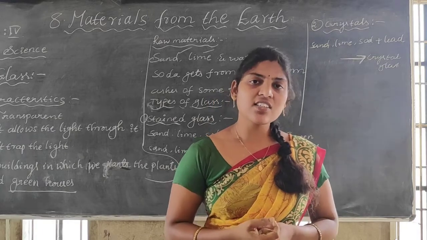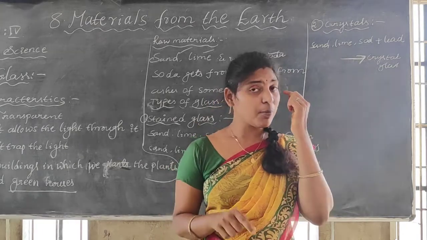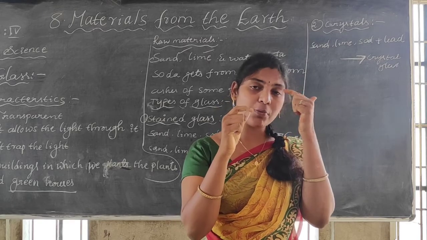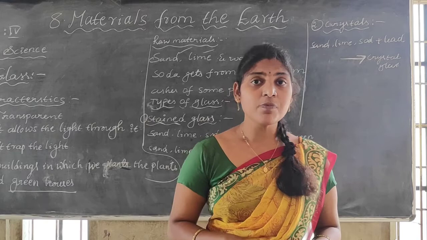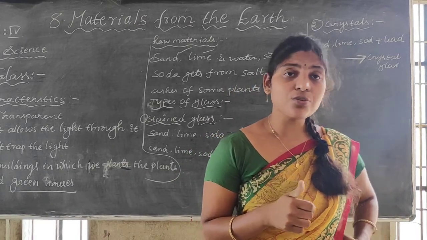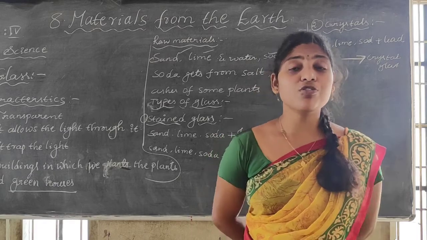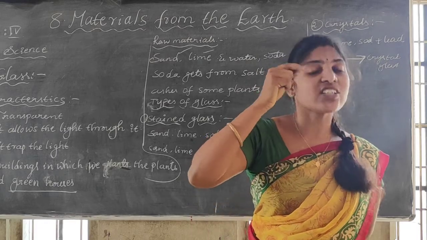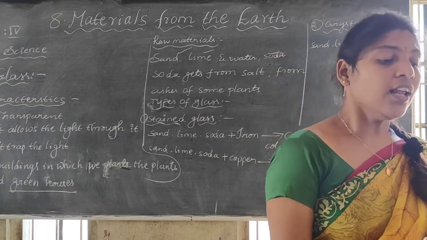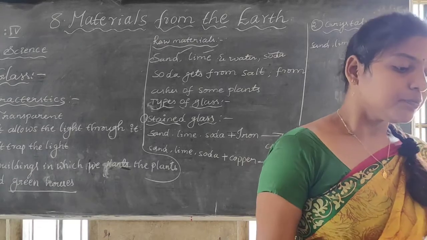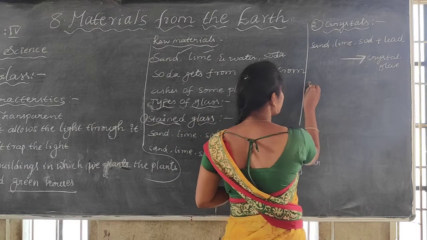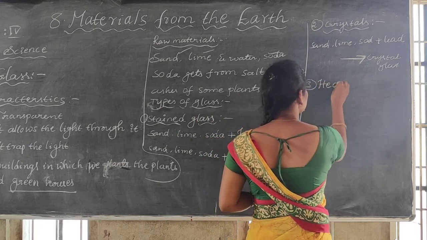We are using the lenses in specs also, and some they used to use for eyes only, won't keep in specs. Some directly in the eyes they used to keep lens now. So in that lenses also what type of glass we are using? Crystals. In some movies you can see crystal glass they used to keep. Actually lens, crystal lens. They used to call it a crystal lens. Understood? So the third type of glass is the heat resistant glass.